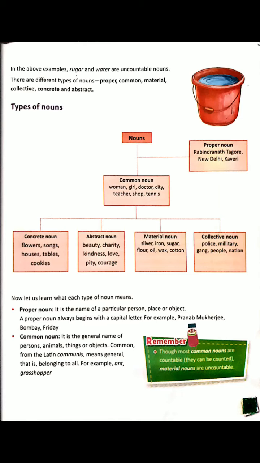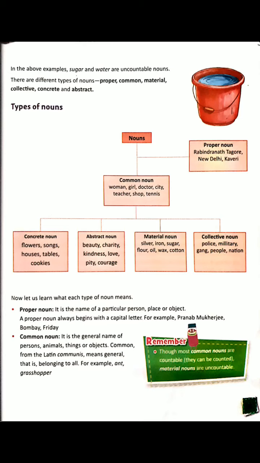Now, what is a collective noun? It is the name given to a group of a particular animal, bird, thing, or people. So basically, it is the name given to a particular group or a class. For example, mob, nation, people, herd, pride, galaxy, etc. Now, material noun. Material noun is the name of substances or materials. For example, water, iron, steel, sugar, wood, wax, oil, etc.